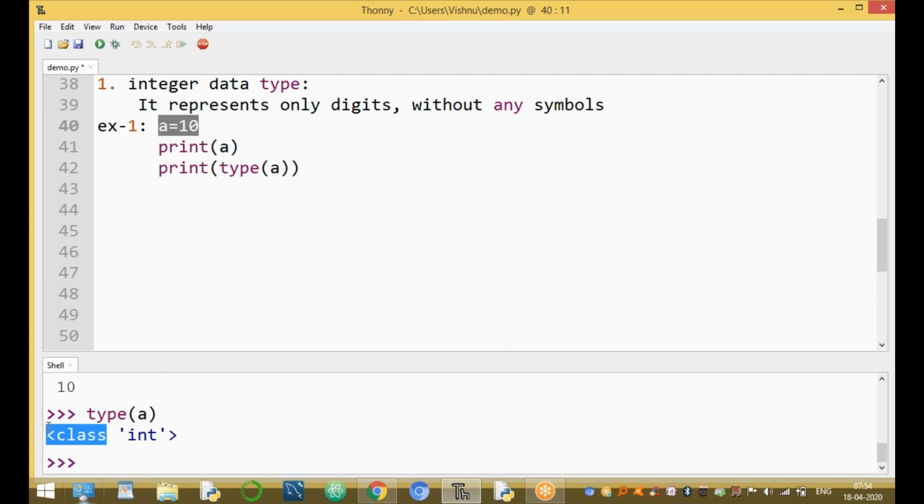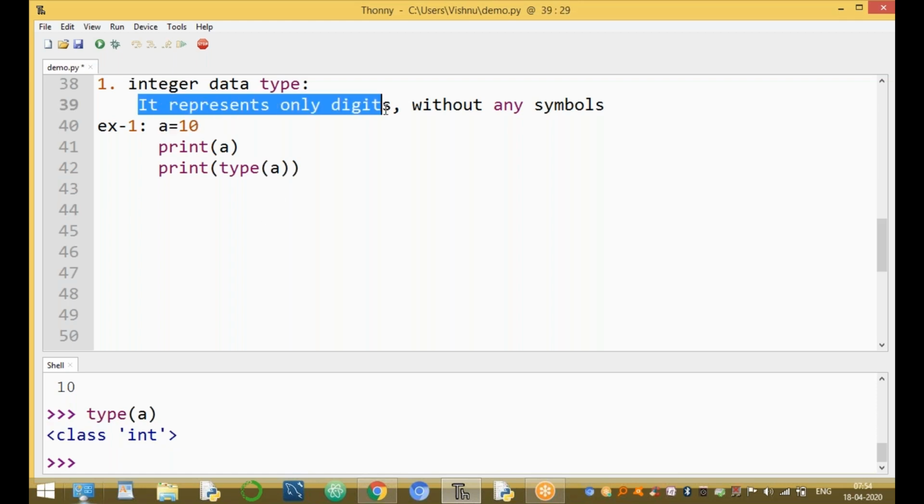Here is one very important point, note this point. a is an object of the integer class. Here int is a data type, but this int represents that a is an object of the integer class. This is for integer data. It represents only digits without any decimal point. And the second one is the float data type.